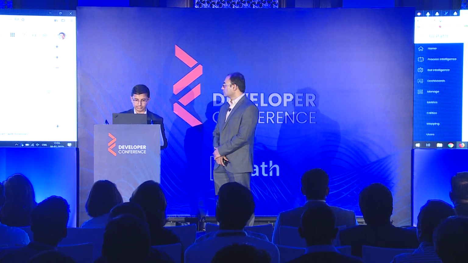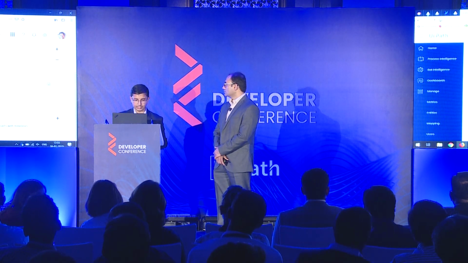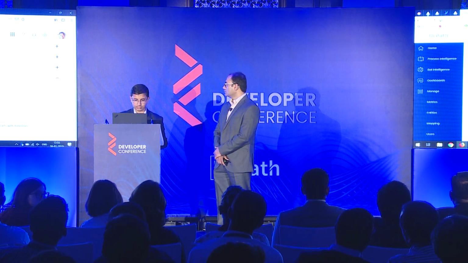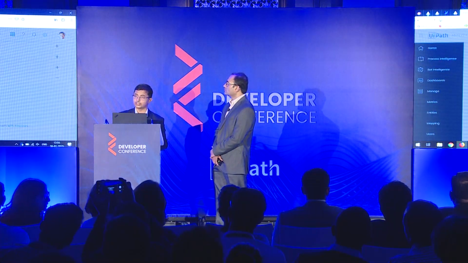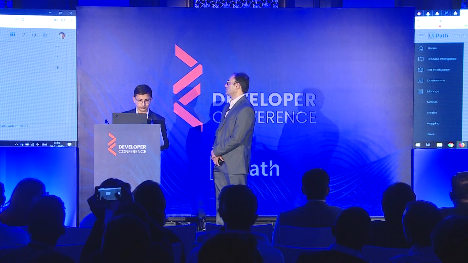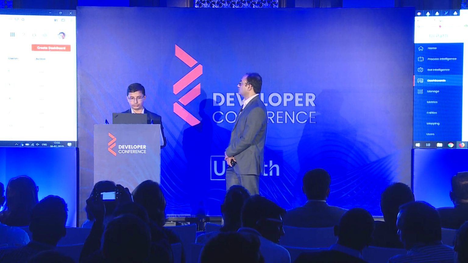We can mention an aggregate definition. So say sum of expense amount grouped by expense type and department, right? And then I hit save, and yes, a new metric has been created. Then let's go put this on a dashboard. I'll create a new dashboard saying sample expense dashboard.